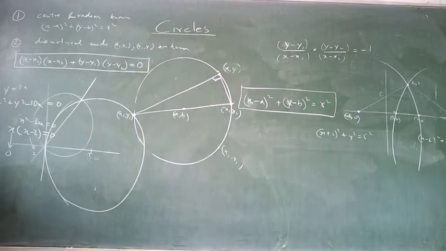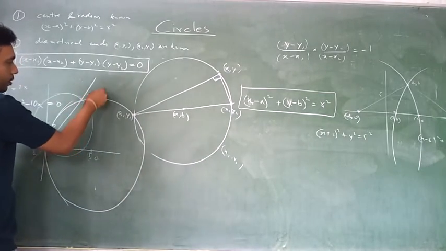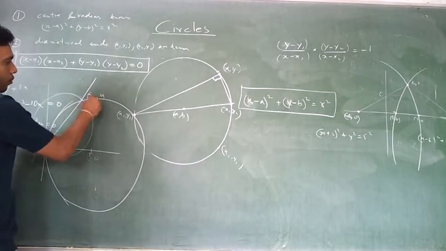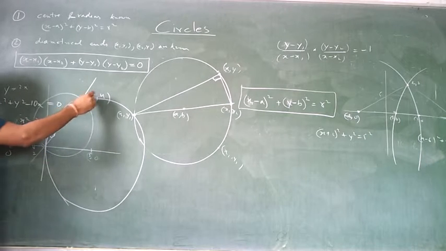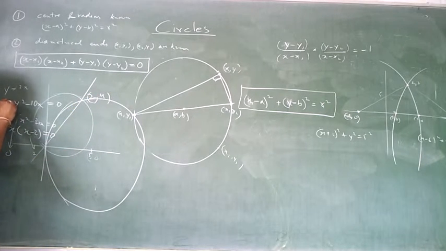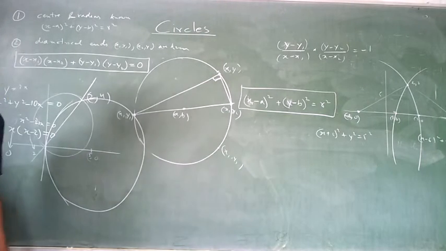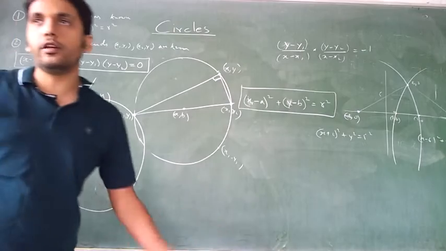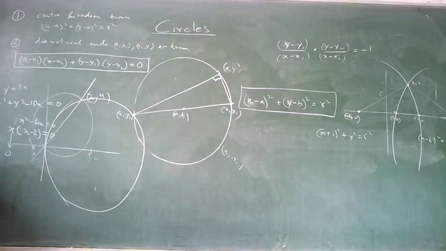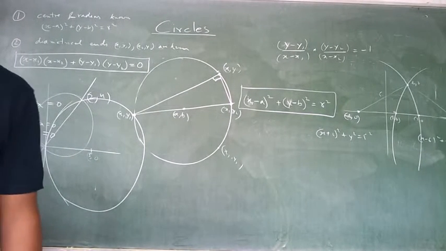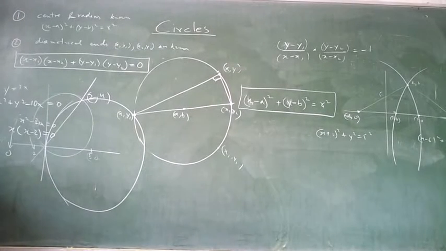So the other end has x as 2. What will be the ordinate? Put 2 in either equation and you will get y as 4. Another way of cross checking: put 2 in both, and you should get y as 4 in both, which means you have solved it correctly. Now you know the diametrical ends, so use the diameter formula. The answer would be x into x minus 2 plus y into y minus 4 is equal to 0. Any doubt? Next, Suri, your turn.